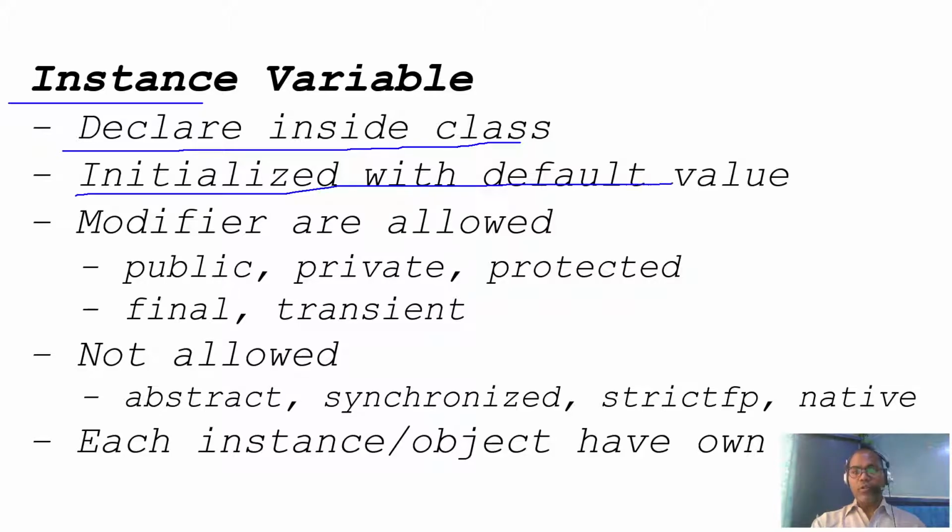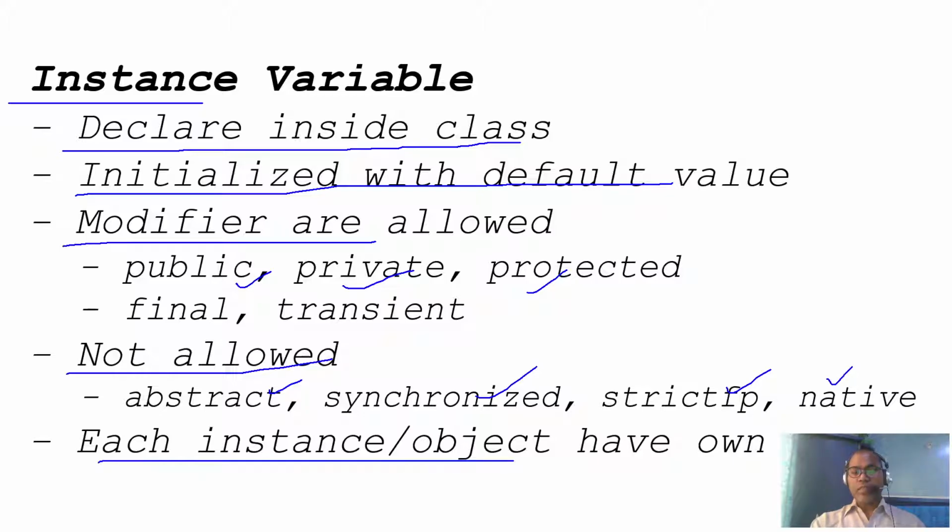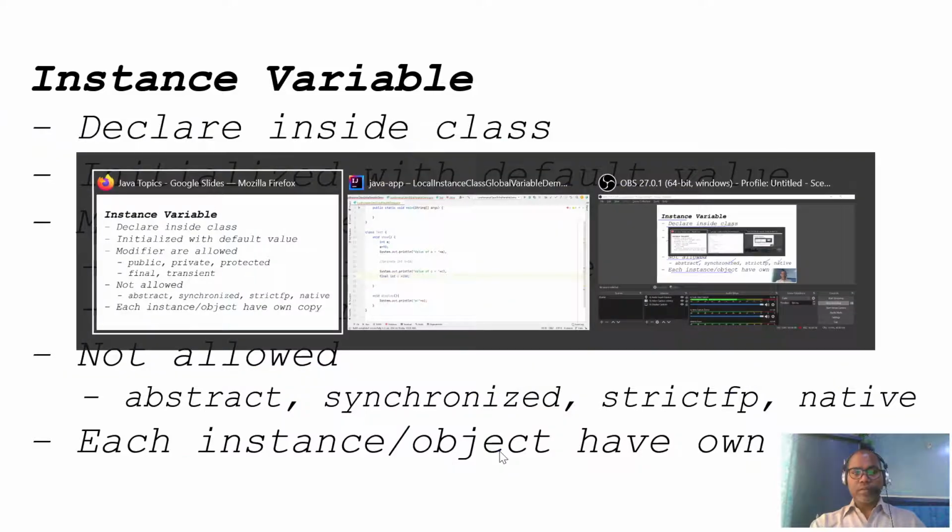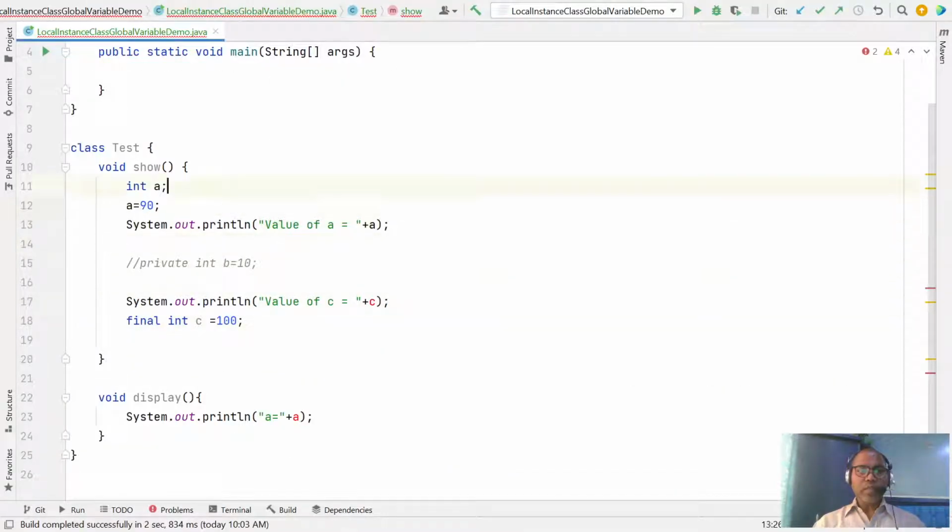Initialize with the default value. Modifiers are allowed, like private, public, protected are allowed, and any instance variable we cannot mark as abstract, synchronized, or restrictive of native, because each instance object has its own copy. What do you mean?